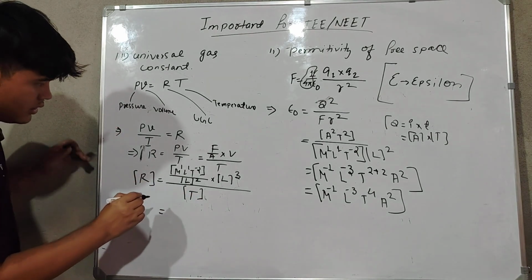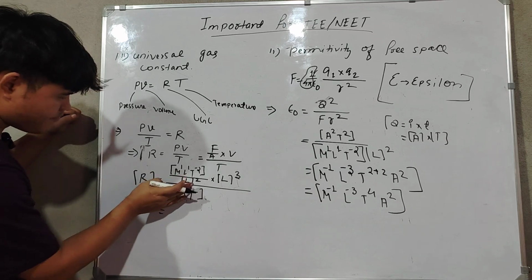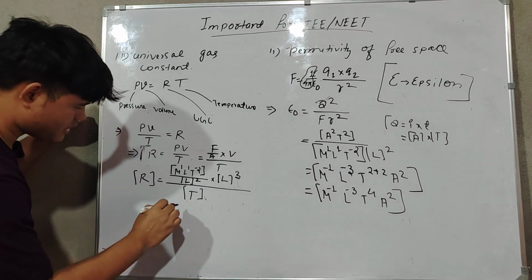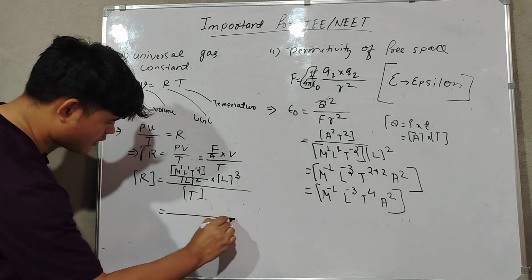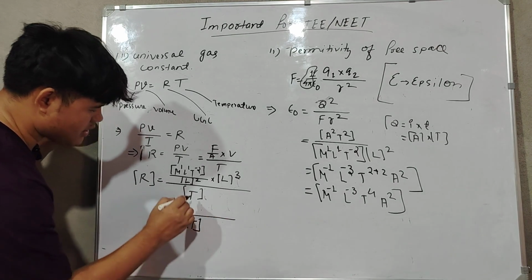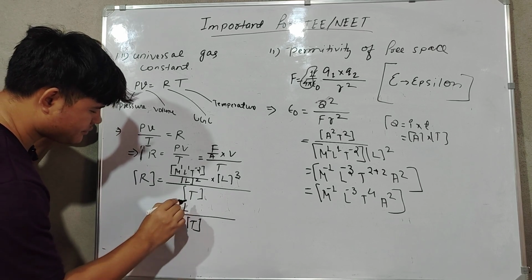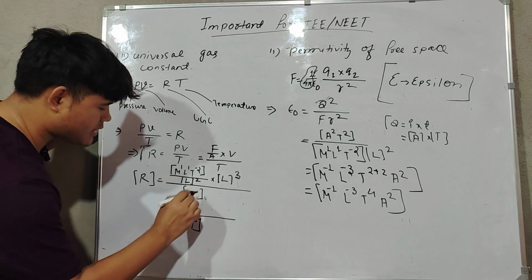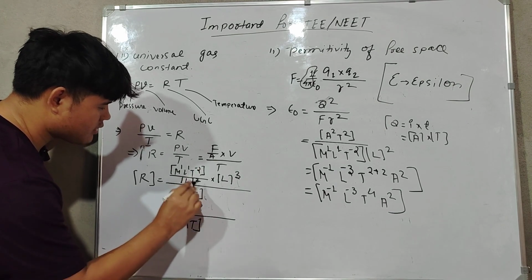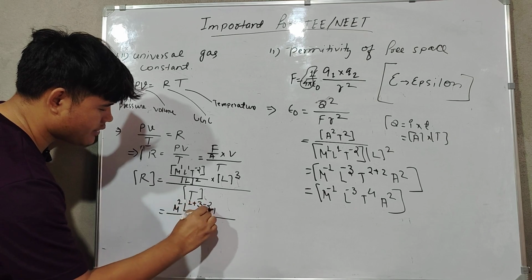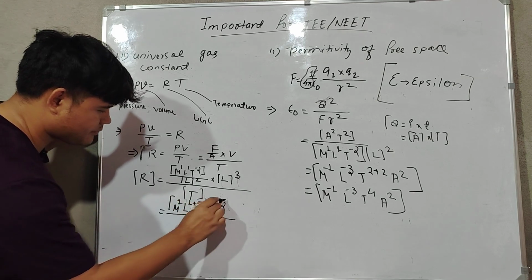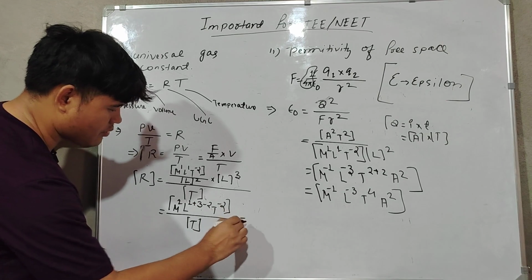Next, yes, okay, it will go up. Let's arrange it. The up one, down one, T let it remain as it is. So M1, L means 1 plus 3, then this minus 2, then T to the power minus 2. Okay, so what will be this?